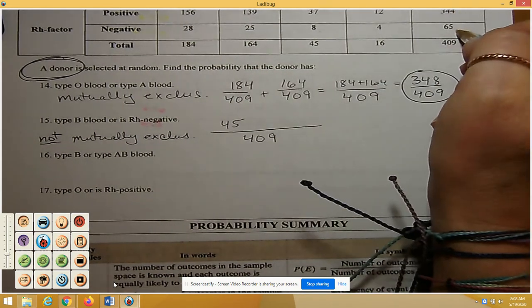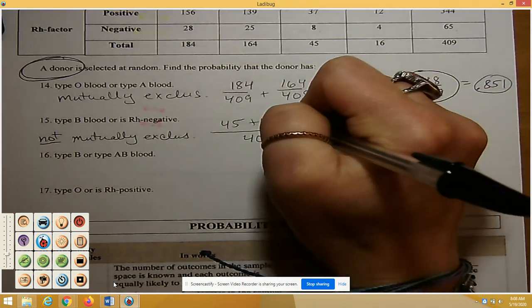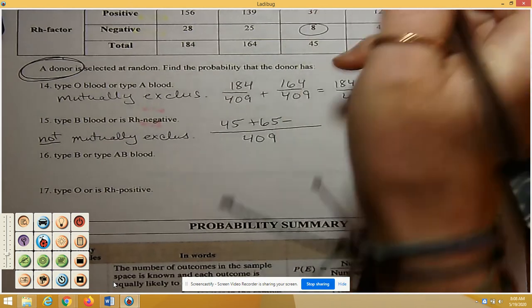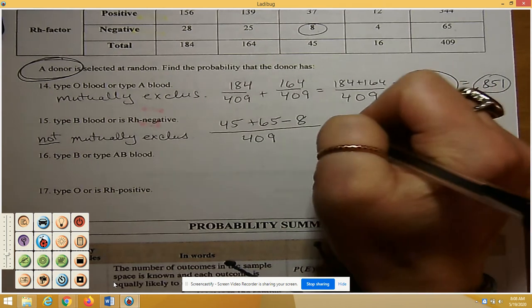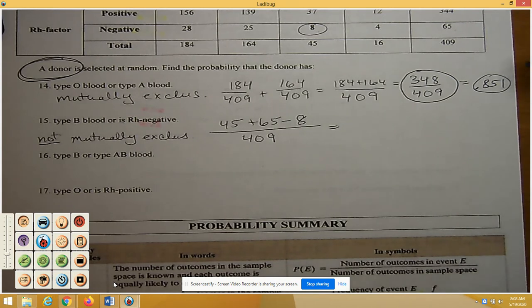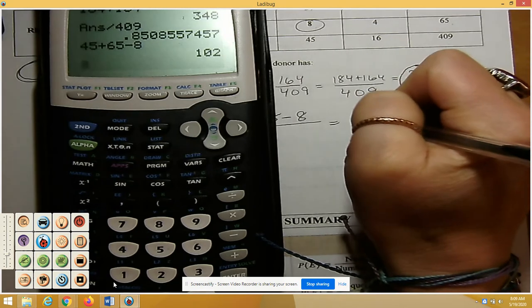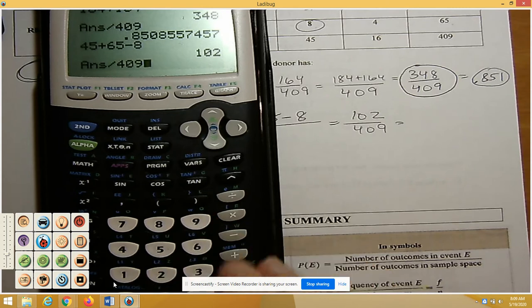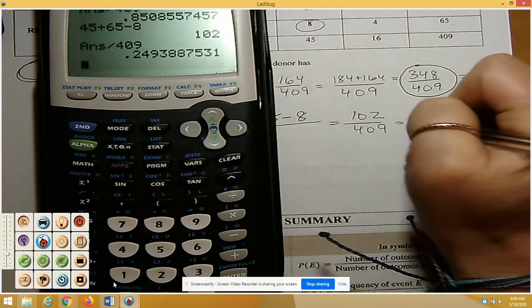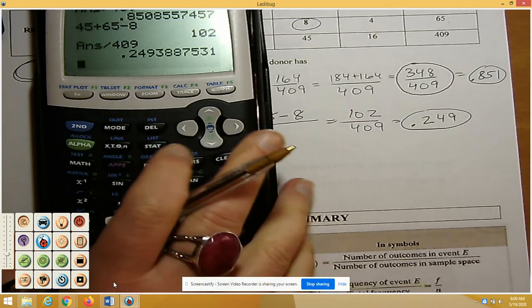There are 65 that have an Rh negative factor, and our overlap is these 8 folks here that are both Rh negative and type B. So when you do 45 plus 65 minus the 8, I'm getting 102 divided by my total of the 409. And that'll give me 0.249. I'm not going to round up because the next digit is a 3.